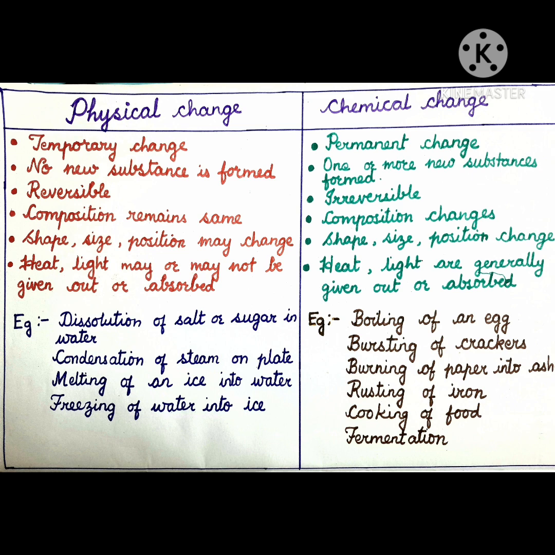So, till now we have studied four types of changes: slow and fast changes, reversible and irreversible changes, natural and man-made changes, and the fourth one, periodic and non-periodic changes. So, today we are going to study about physical and chemical changes and expansion and contraction changes. Also, we will study about exothermic and endothermic changes.